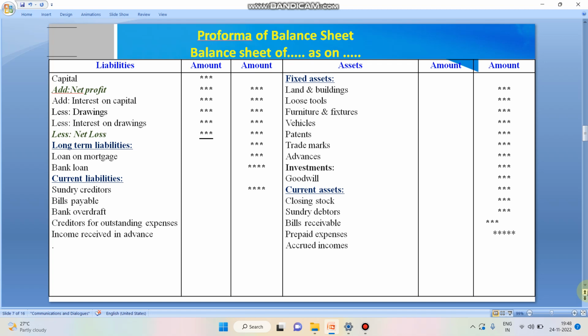When closing the balance sheet, both liabilities and assets should be equal. So this is the proforma of the final account. My dear students, I hope this video will enlighten you regarding the preparation of final accounts.